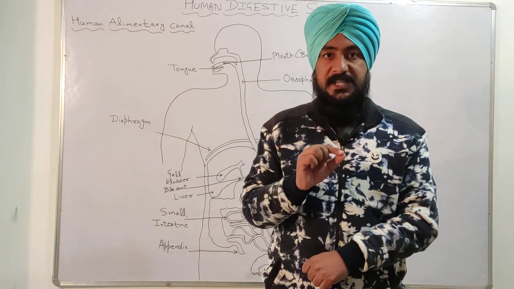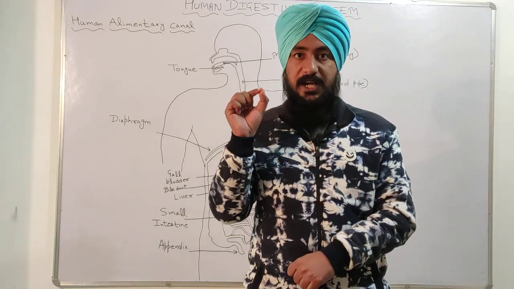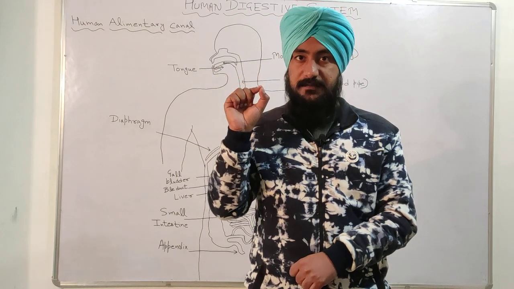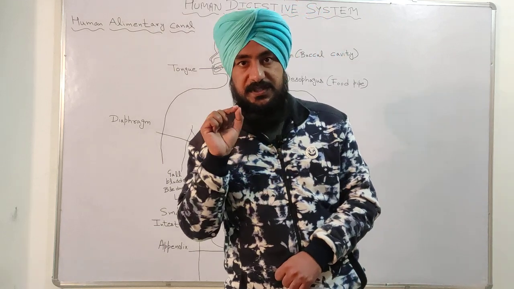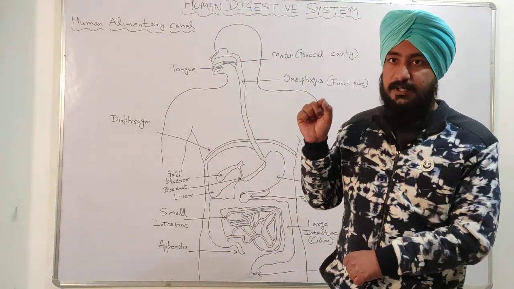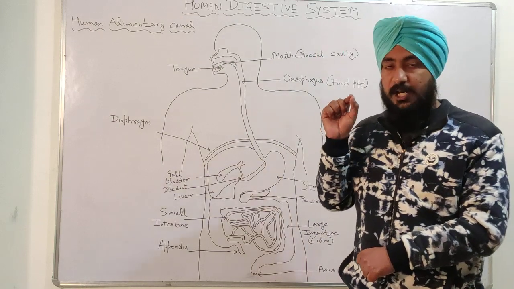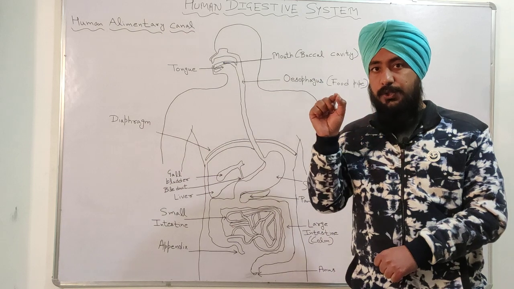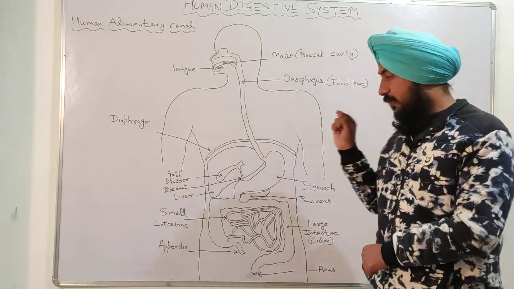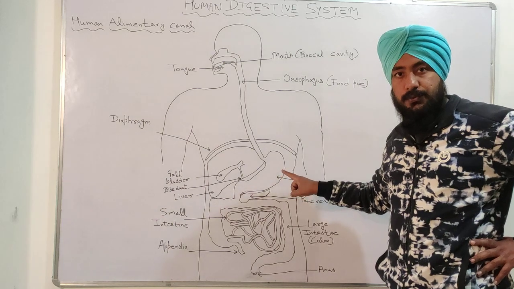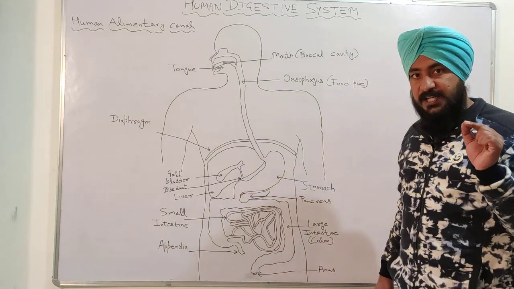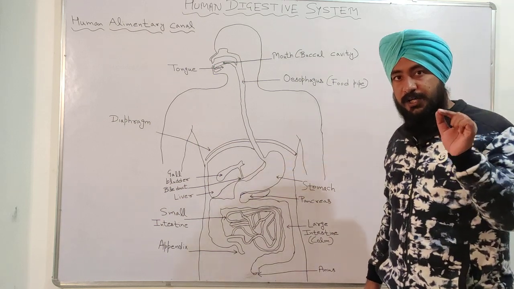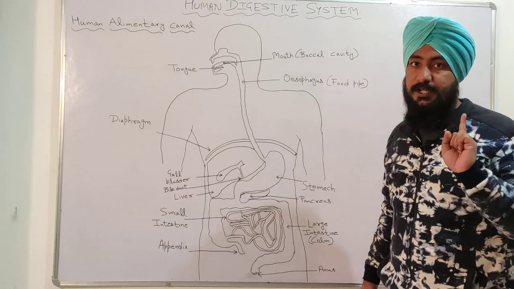This trypsin name is similar to that name in the stomach called pepsin. In the stomach we have studied gastric gland, and gastric gland is having pepsin, which converts protein into amino acid. So the function of pepsin in the stomach is to convert the protein into amino acid in the acidic medium.